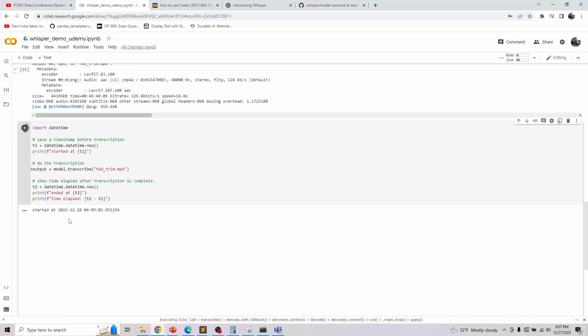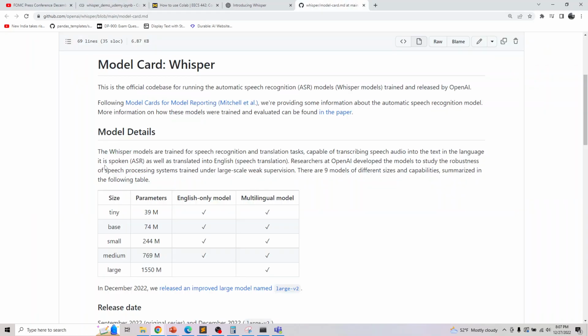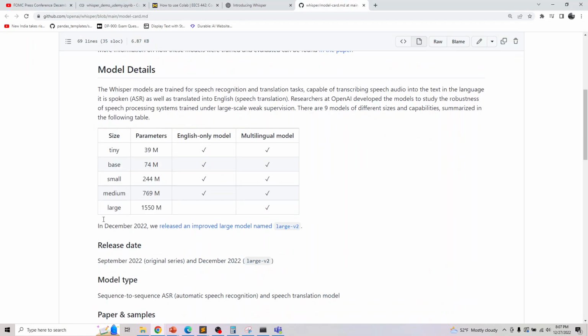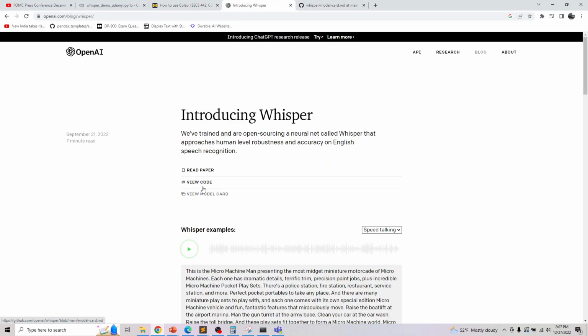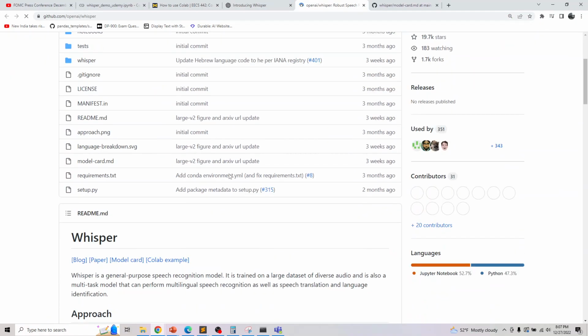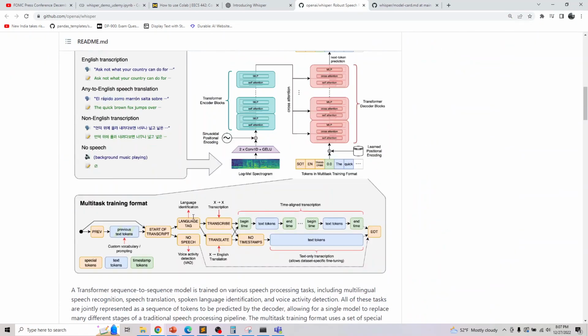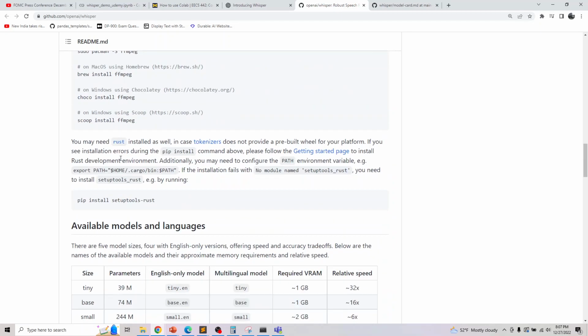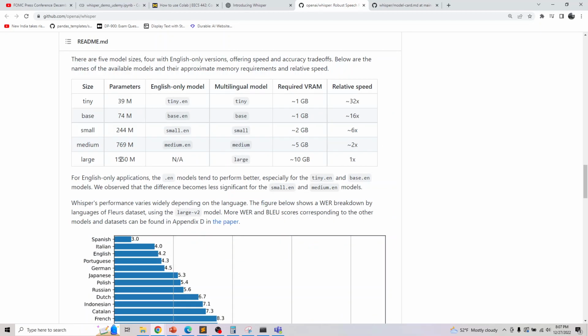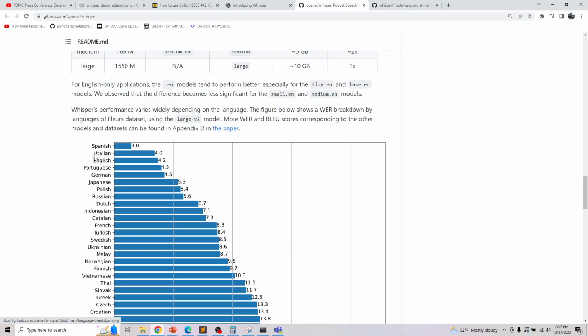Similarly, you can look up this table. I will be attaching this. Here you will get some info, and if you want some examples, they're here. If you also want more code for Whisper, you can access it here. There are multiple use cases of Whisper, and you can try it out with many other things. I have just done it with one language.